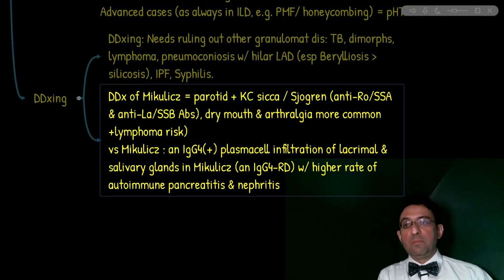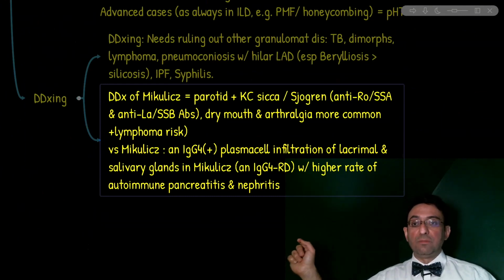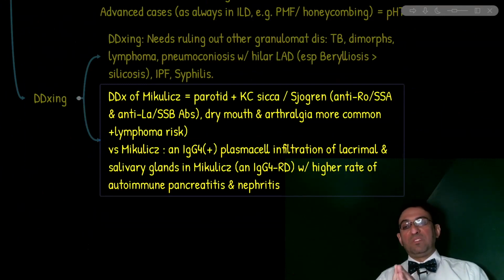First and foremost, remember that Sjogren disease has more common manifestation of joint pathology in the form of arthritis or arthralgia. Second most important thing is that Sjogren is importantly associated with certain antibodies, especially anti-Ro and anti-La, that's the Sjogren syndrome A and Sjogren syndrome B antibodies. And dry mouth is also more common in Sjogren syndrome, though we could have dry eye and also uveitis in Mikulicz.